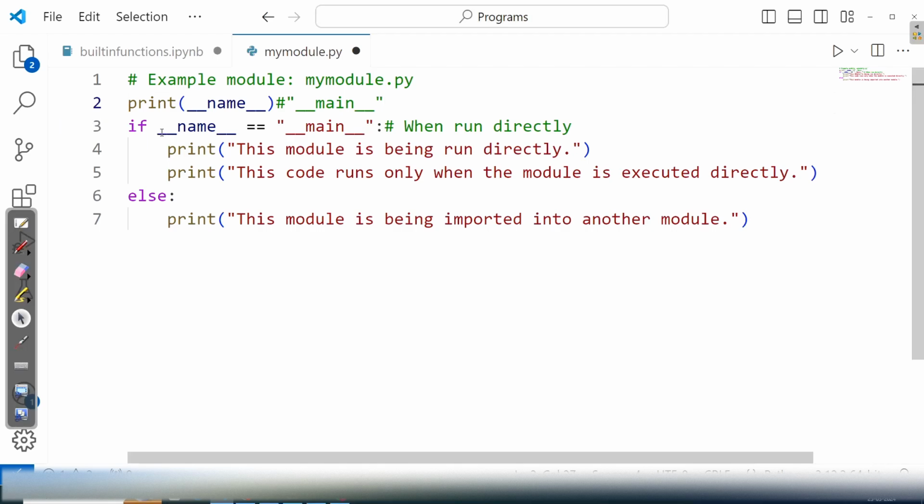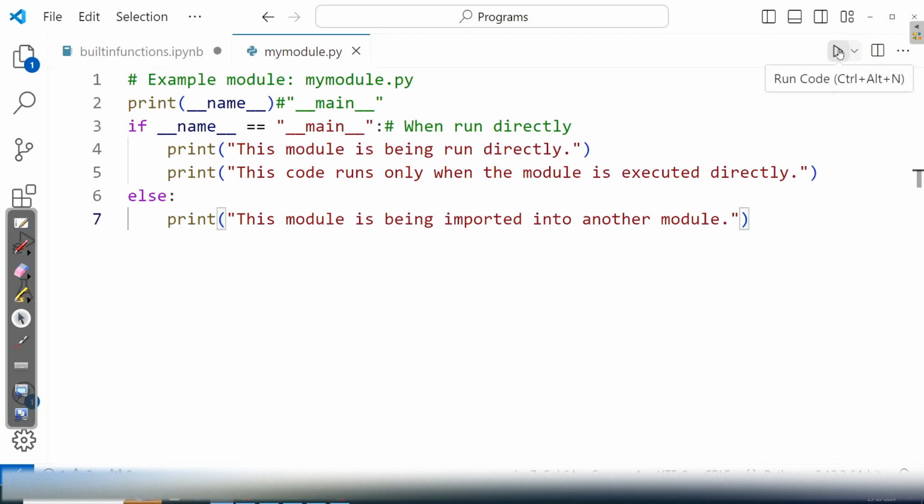Now if you observe, here we have an if part and an else part. This if part says that when you run directly, these two print statements are executed. And this else part will not be executed when you run directly. But if you import this module in another file, then the if part will not be executed, only the else part will be executed. So first of all, let us save this and run it directly and see what happens.